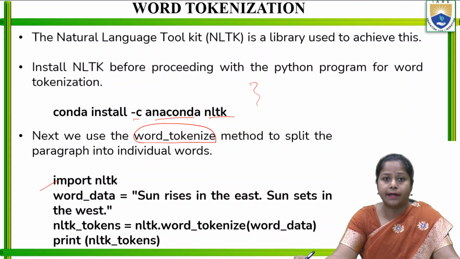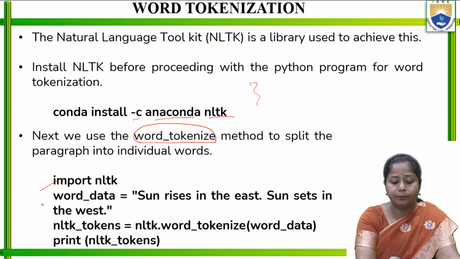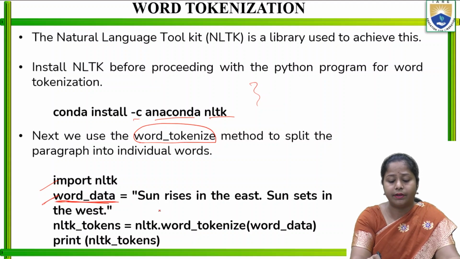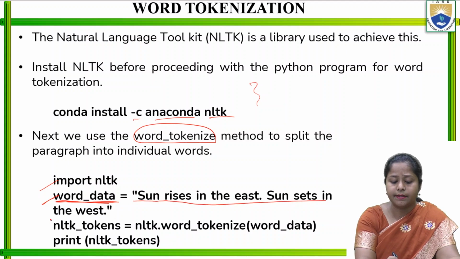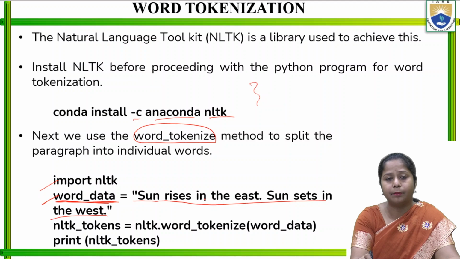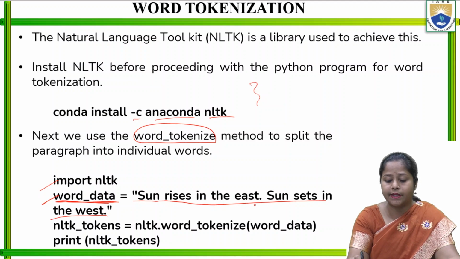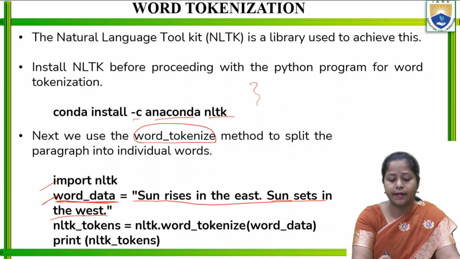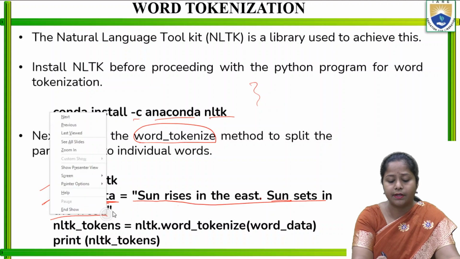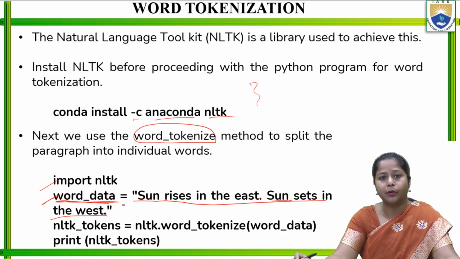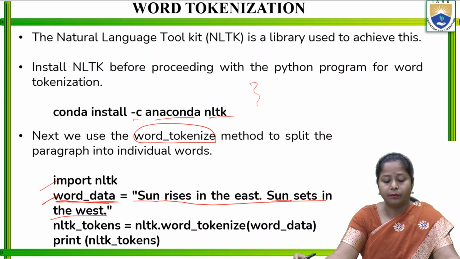Then I will make a variable word_data and pass two sentences in double quotes: "Sun rises in the east." with the dot, and then "Sun sets in the west." with the dot, and close the double quotes. So two sentences have been kept as word_data.